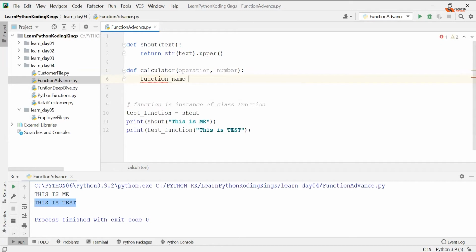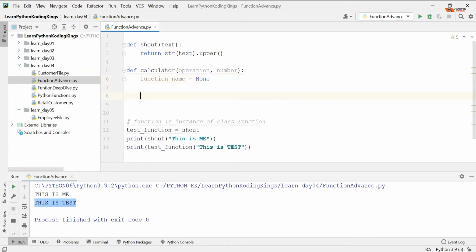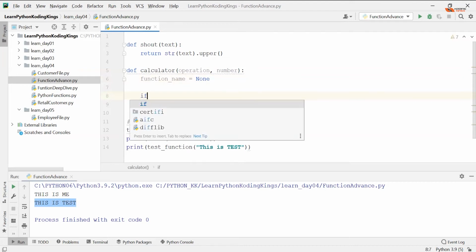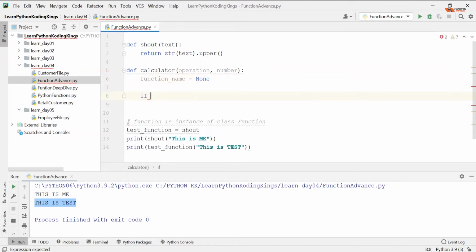Function underscore name equals none. None is nothing. Okay, we'll use this variable later. Now what I'm saying is, I will define two functions within that function. See this function square. Let's take the number.